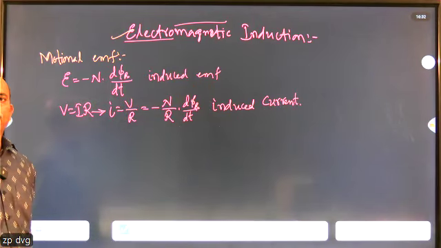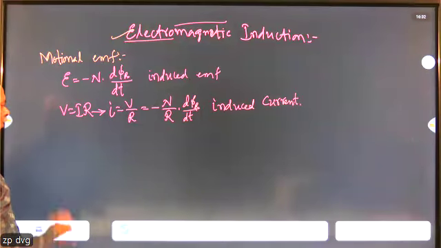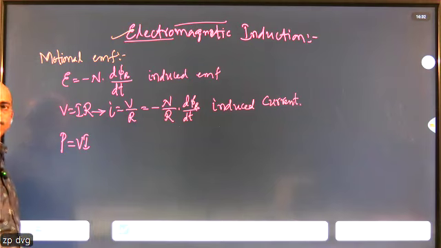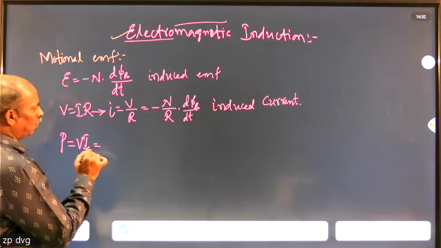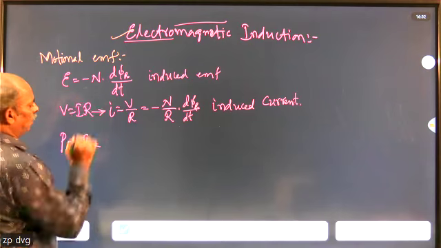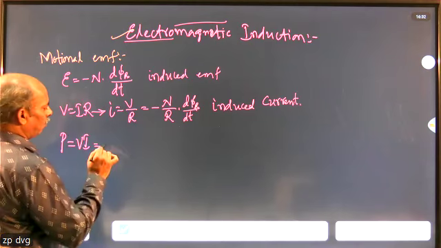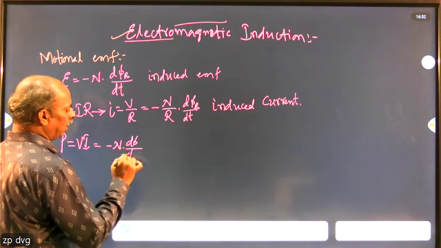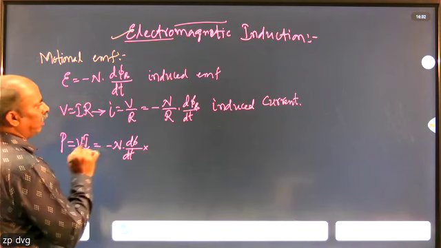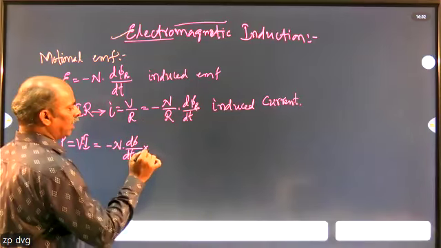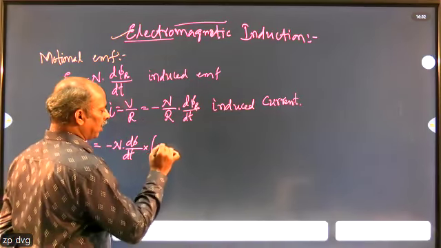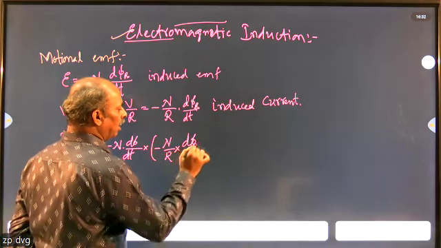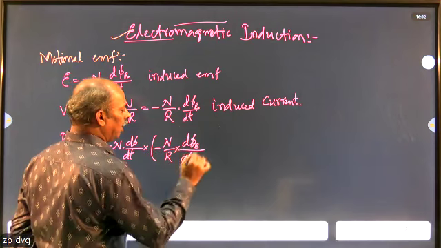Similarly, is there any power? We know that power is equal to the product of voltage and current. So in place of voltage, if you substitute the value of E, you get minus N d phi by dt into I. For I, as I told, it again becomes in the bracket minus N by R into d phi B by dt.